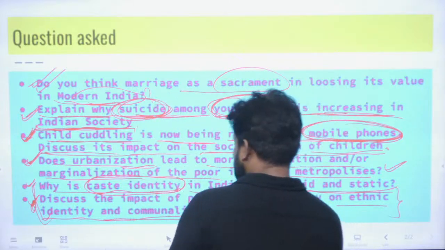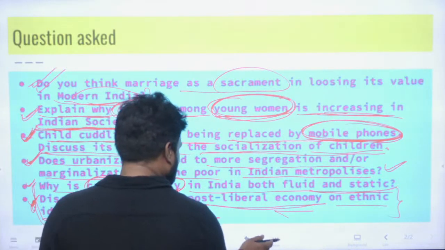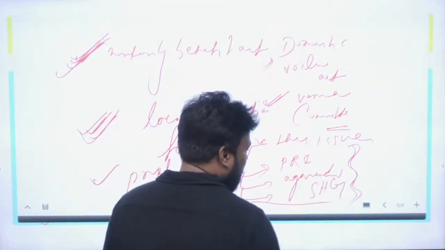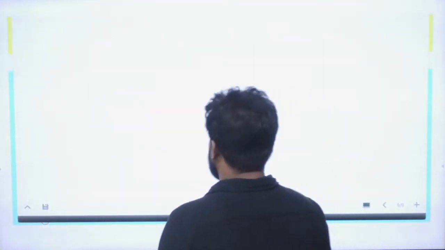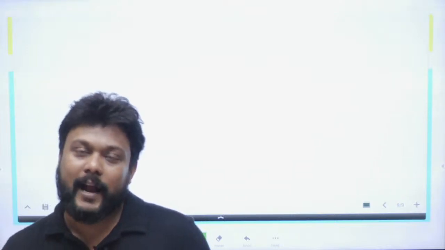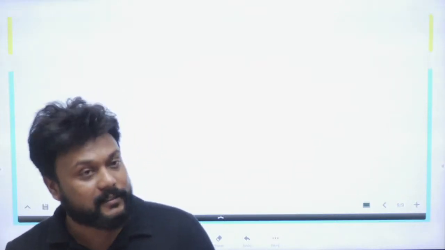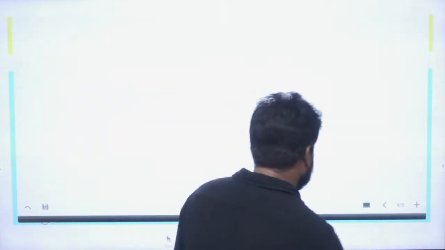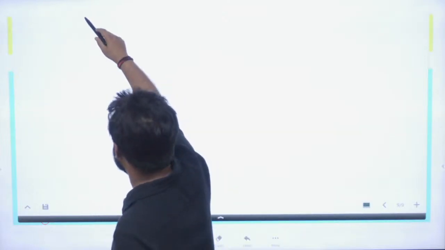So this question indicates the problem of inefficient socialization due to the advent of disruptive technologies. The rise of IT, the rise of the mobile phone, exactly how they have brought change in this aspect of socialization. Fine.